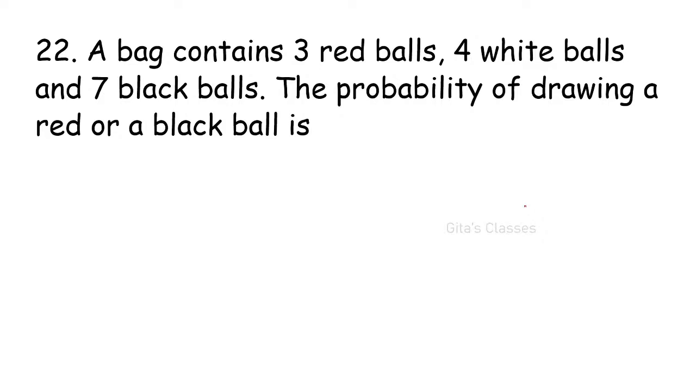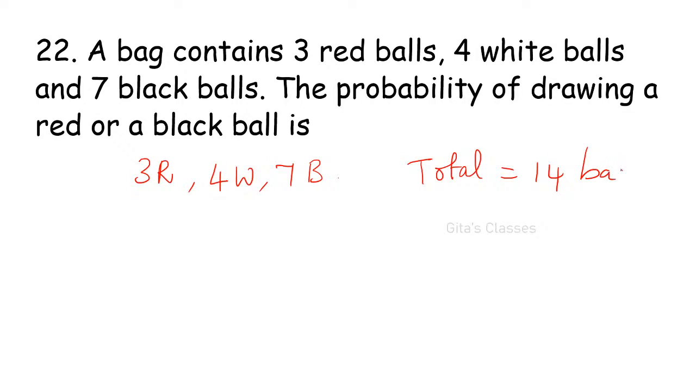Do it quickly. Question 22. A bag contains 3 red balls, 4 white balls and 7 black balls. So total is 7 plus 7, 14 balls are there. The probability of drawing one red or a black. I am taking one ball, so total possibilities are 14. And either red or black. How many red are there? 3C1 plus black 7C1.